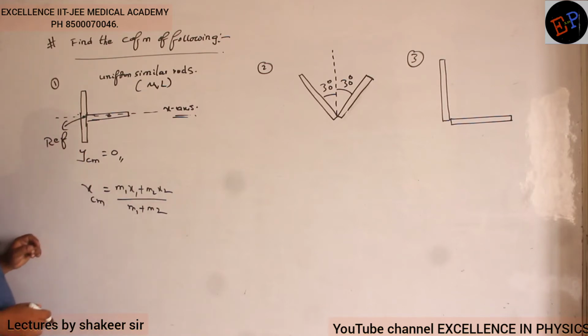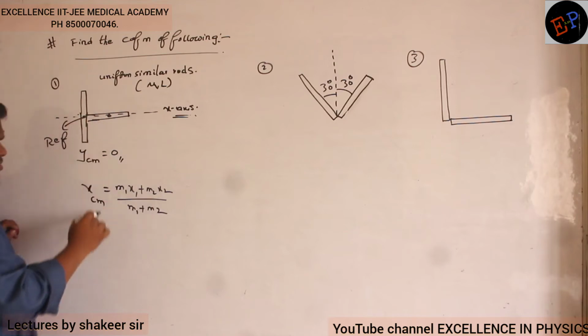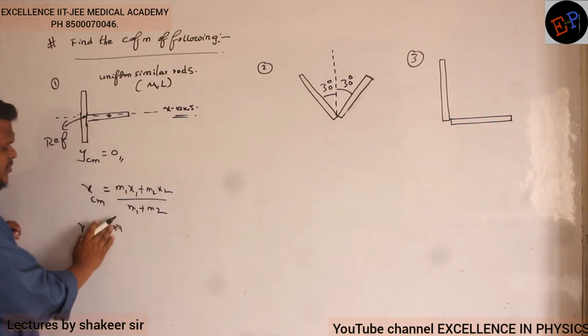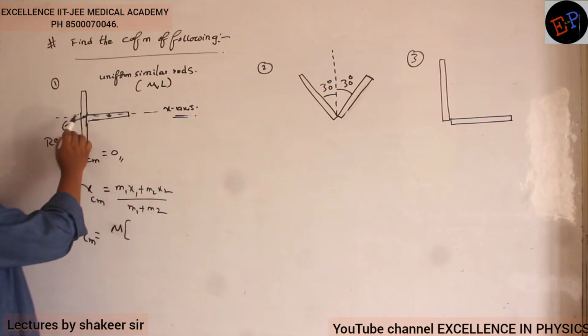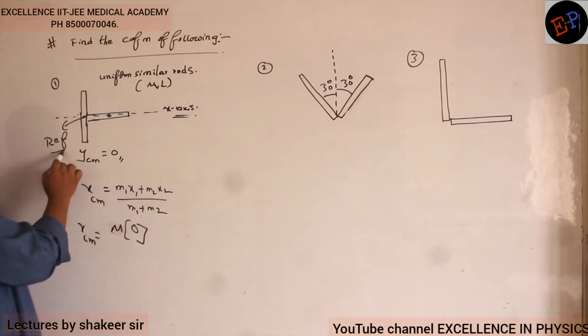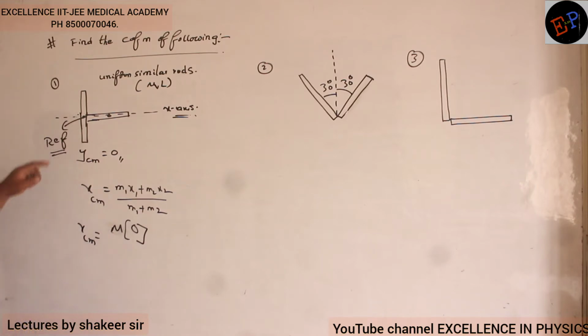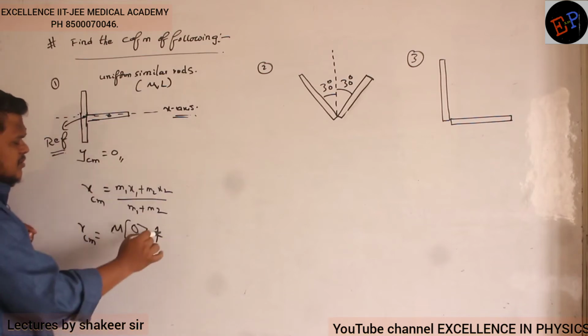Now do the calculation. x center of mass equals the mass of the first body. The mass of the first rod is capital M. And what is its distance from the reference? Zero, because this position only I am taking as my reference. The center of mass of the first body is my reference, so it is present at 0 distance. The mass of the second rod is also capital M.